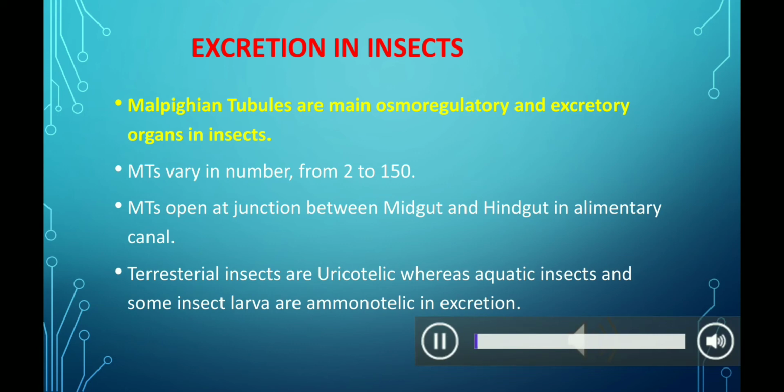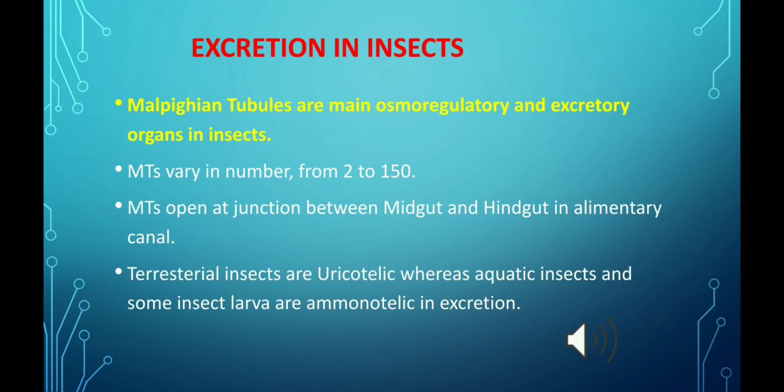Now moving next to the excretory system in insects. The Malpighian tubules are the main osmoregulatory and excretory organs in insects. These Malpighian tubules are also considered analogous to the kidneys of vertebrates.